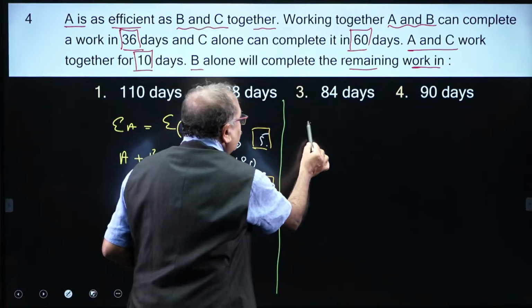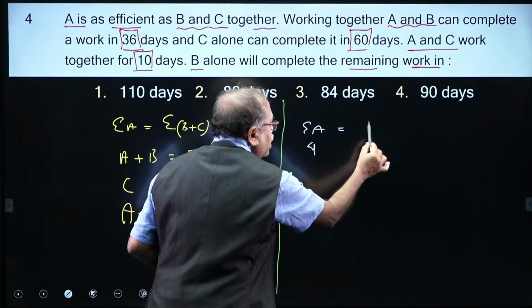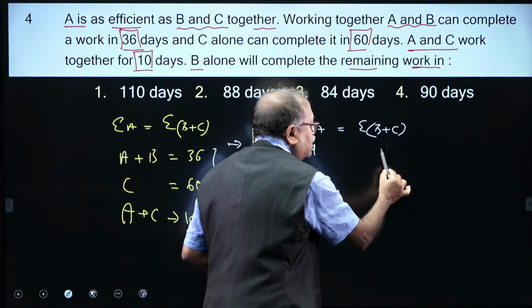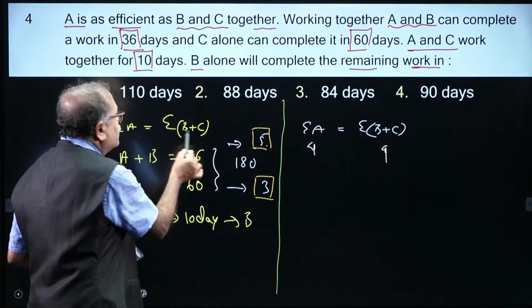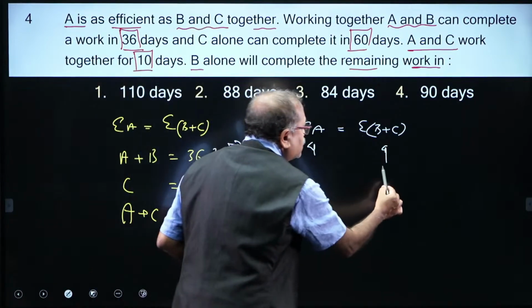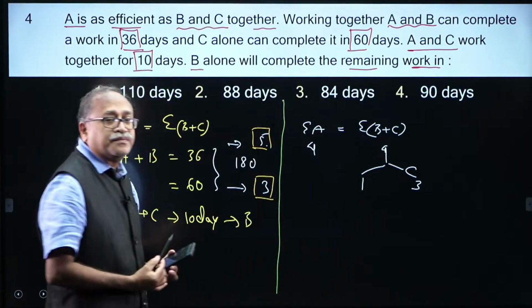So, the efficiency of A is 4, and the efficiency of B plus C is also 4, because the efficiency is the same. And here we know the efficiency of C is 3, then B is 1.